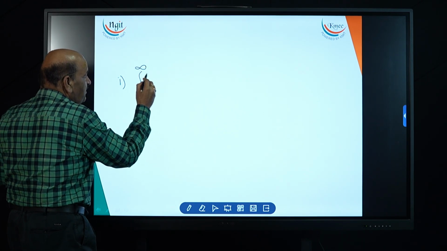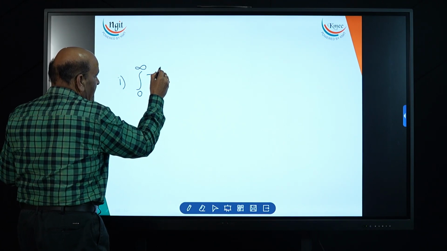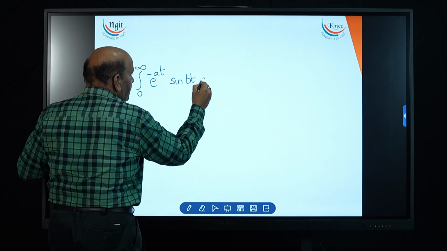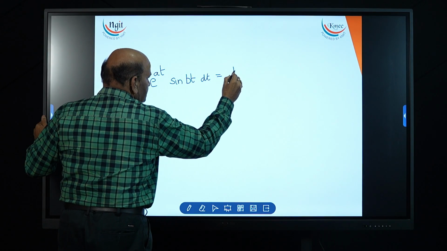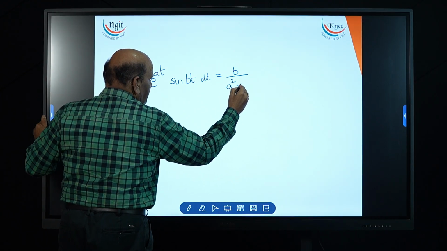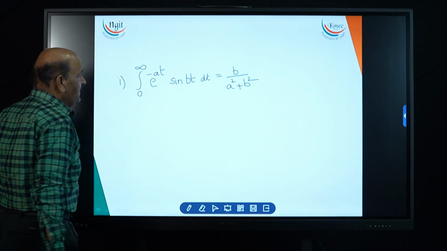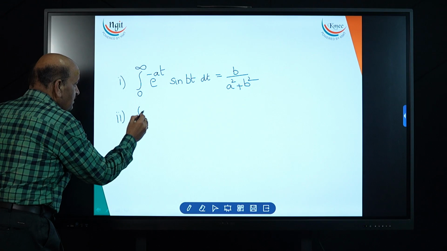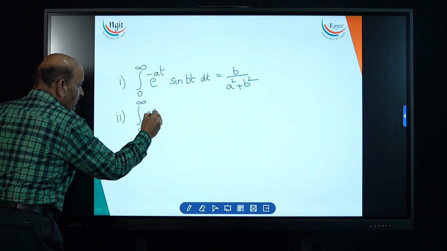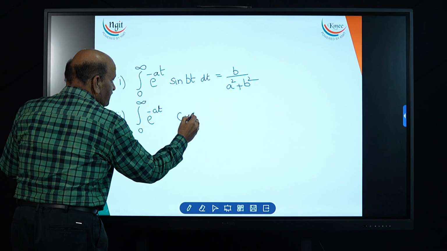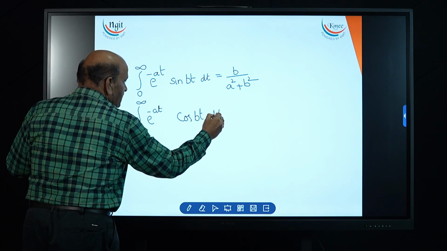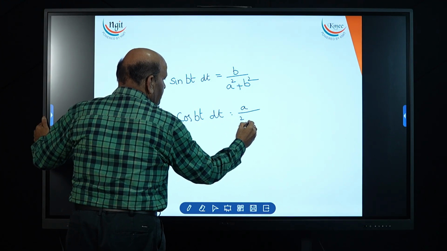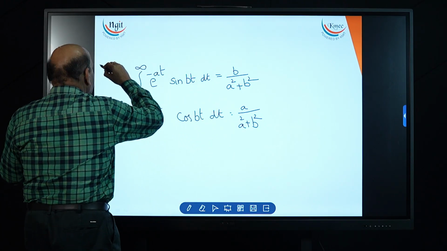The integral from 0 to infinity of e^(-at) sin bt dt is equal to b/(a²+b²). Second, the integral from 0 to infinity of e^(-at) cos bt dt is equal to a/(a²+b²). These two are very important formulas.